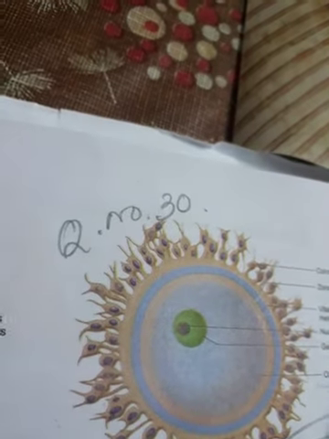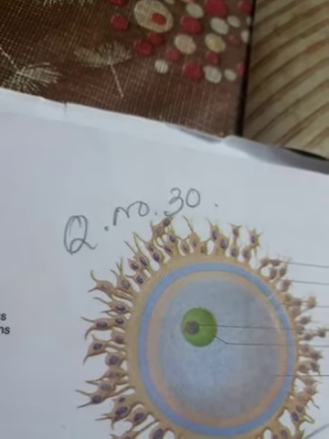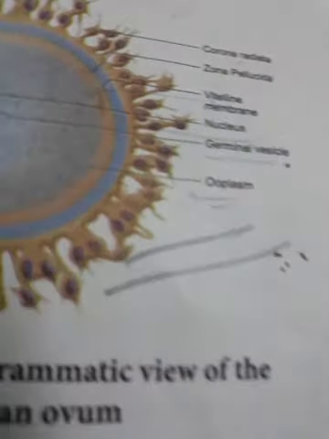Now in the egg, the structure has been told: corona radiata, nucleus, germinal vesicle, vitelline membrane and zona pellucida. So A, B, C, D have been given. D is the corona radiata.